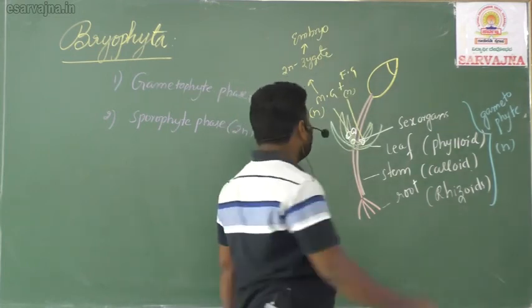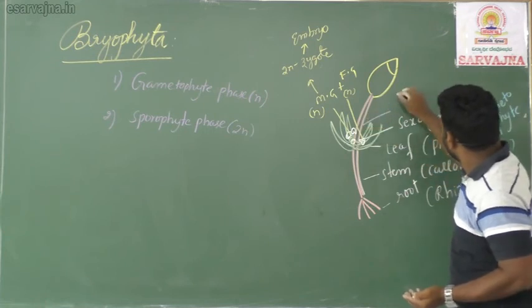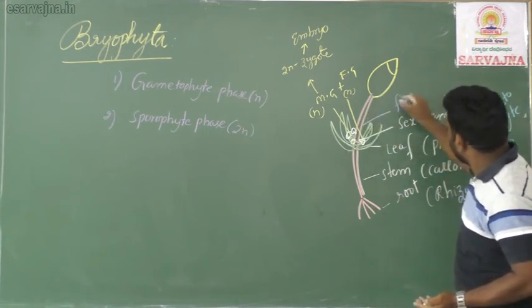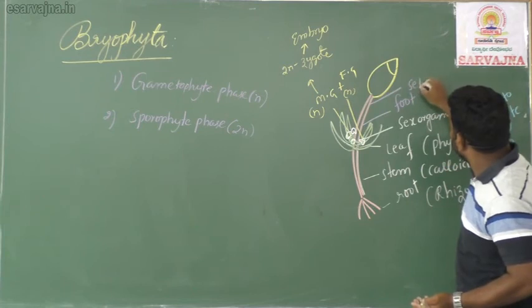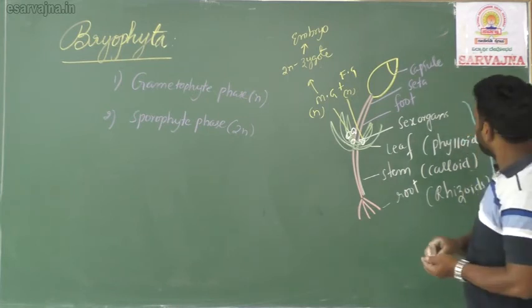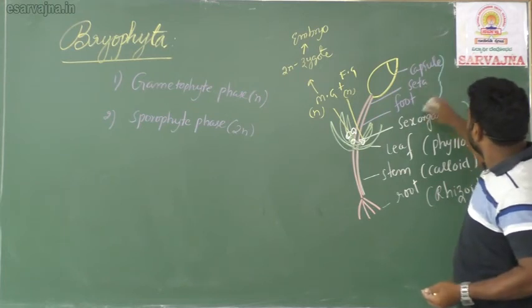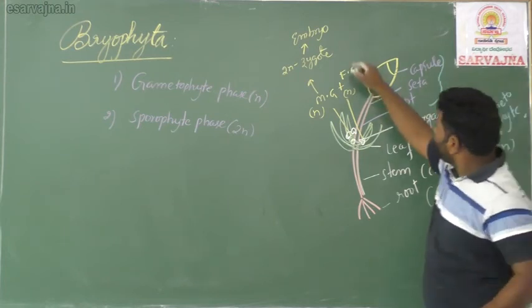That embryo directly develops into three parts: a foot-like part, the foot, a long seta, and this part called the capsule. Do you understand, my children? The parts such as foot, capsule, seta are formed from where?